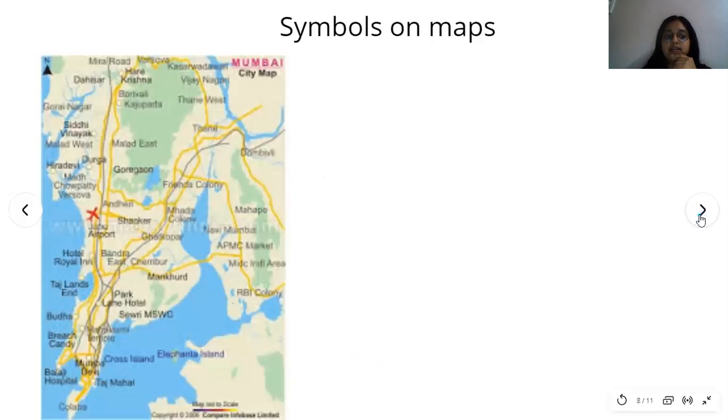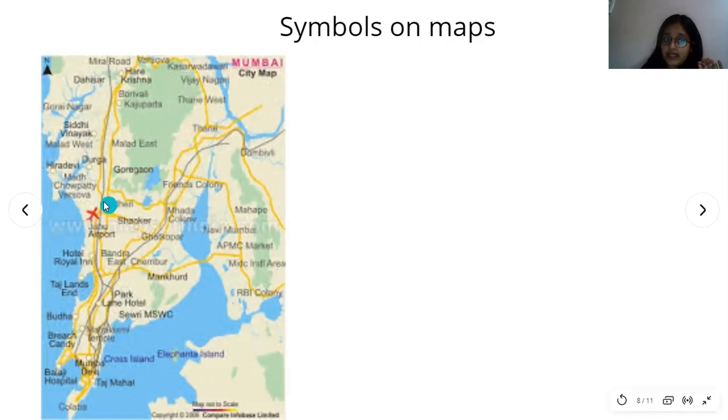Moving ahead, different symbols on maps. Map में different symbols. अभी हमने legends पढ़ा था, उसमें different symbols use किए थे. For example, here I can see all the land, all the roads is connected and is shown by yellow color line. Yellow color line से मुझे show करा है. और जो संजय गांधी नेशनल पार्क है बोरीवली में, वो पूरा green से show करा है. ग्रीन कलर, because it has so many trees, it is so beautiful, तो उसको ग्रीन कलर से शो किया.